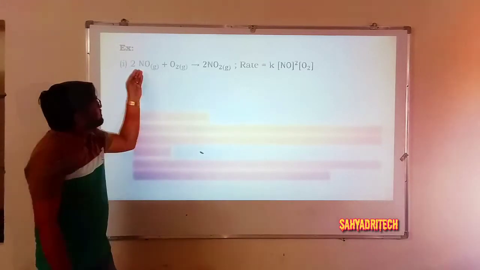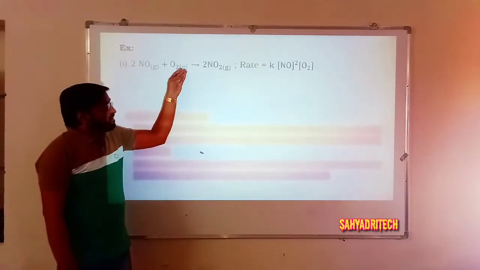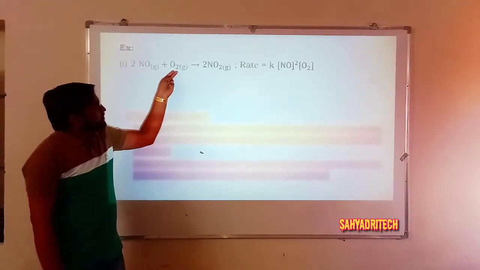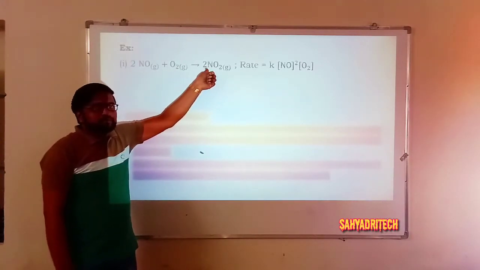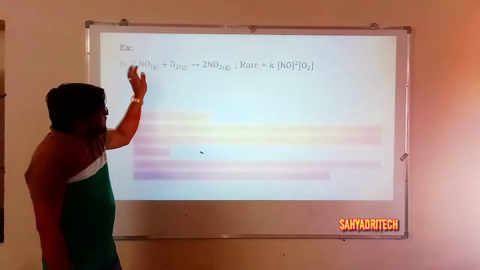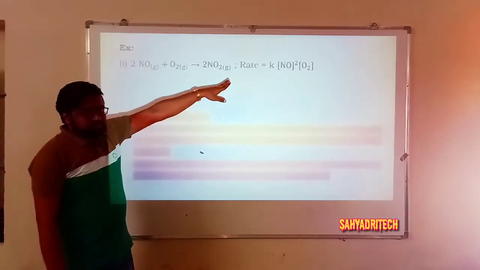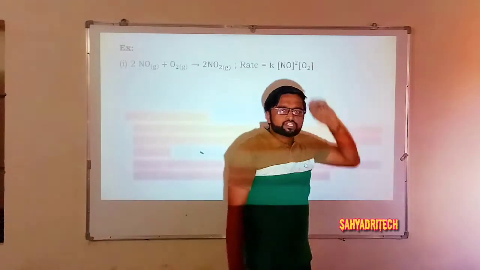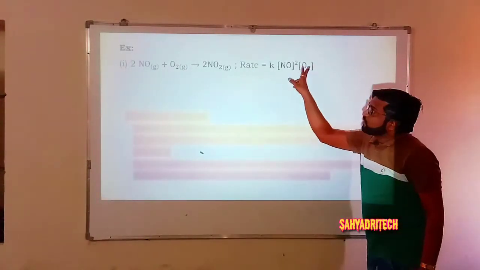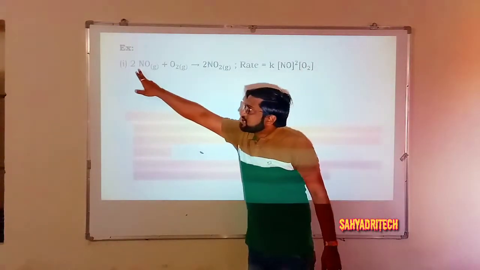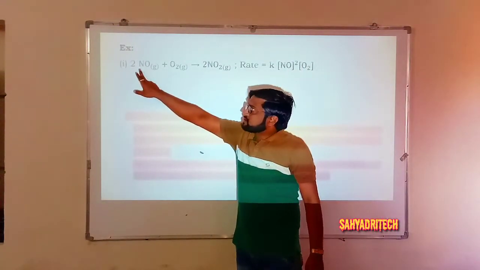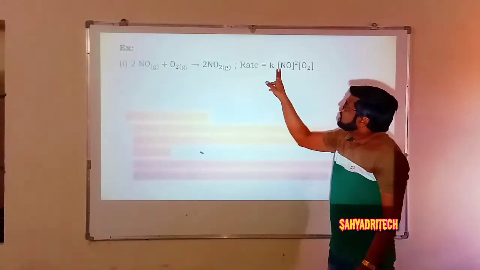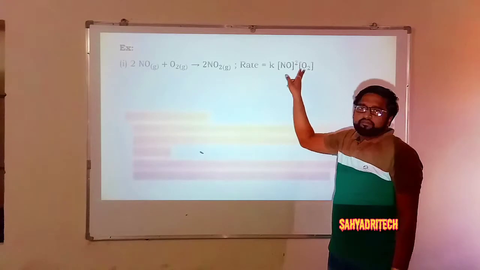Well, let us consider examples. One example is a reaction between nitric oxide and oxygen. 2 moles of nitric oxide combine with 1 mole of oxygen to give 2NO2. Here, rate is equal to K into concentration of NO raised to 2 and O2 raised to 1. See here, the stoichiometric coefficients of nitric oxide and oxygen are 2 and 1, and in the rate expression their powers are 2 and 1 respectively.